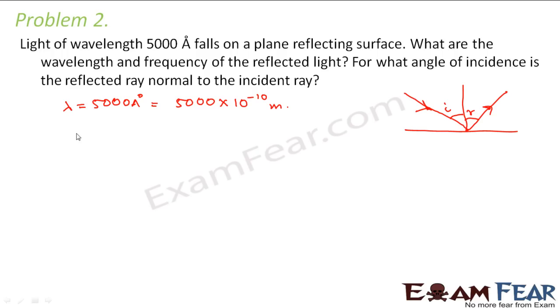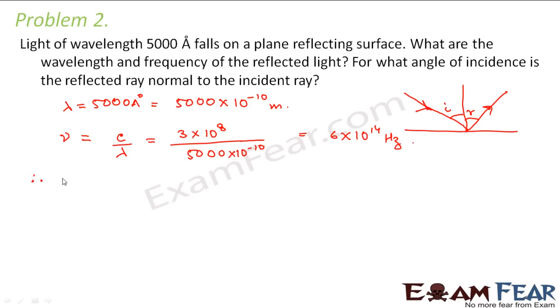So wavelength of the incident light is given. We can calculate the frequency of the incident light, which is equal to c divided by lambda. What is c? c is the speed of light, that is 3 into 10 to the power 8 meter per second, divided by 5000 into 10 to the power minus 10. So this comes out to be 6 into 10 to the power 14 hertz.